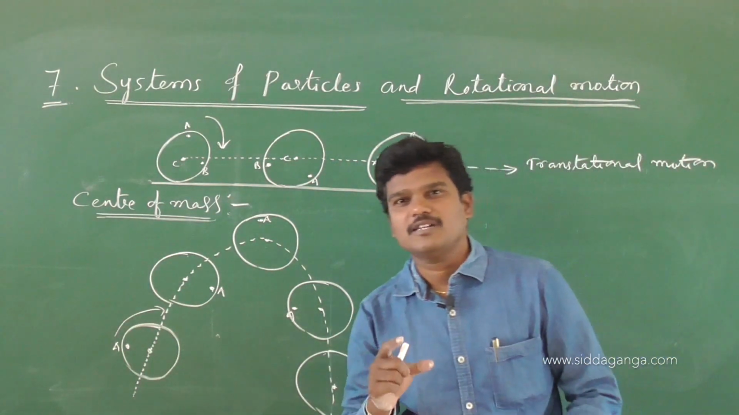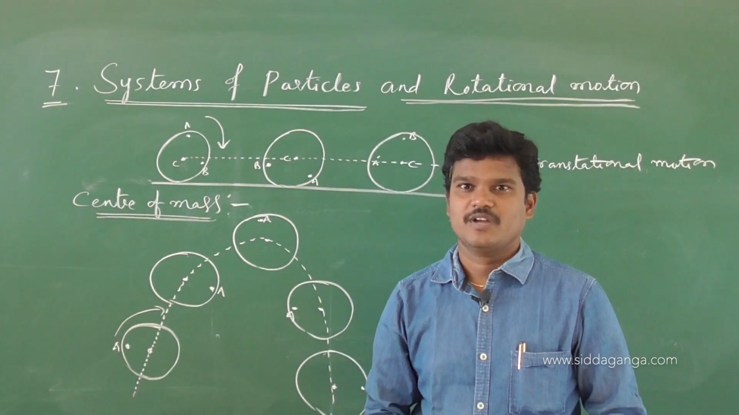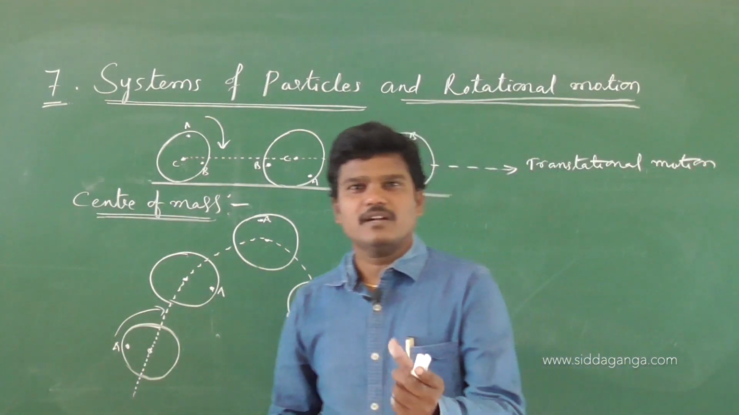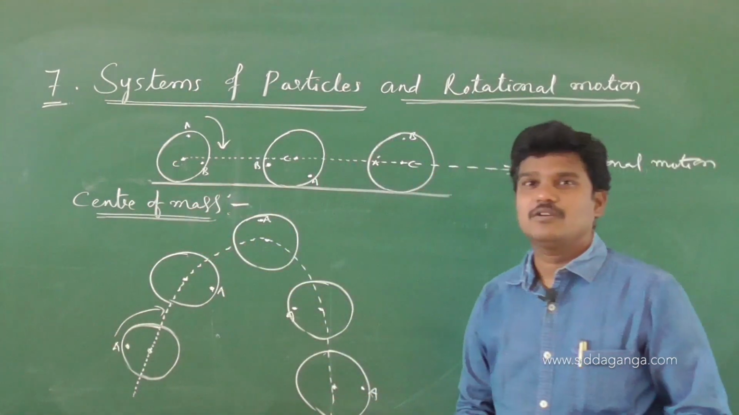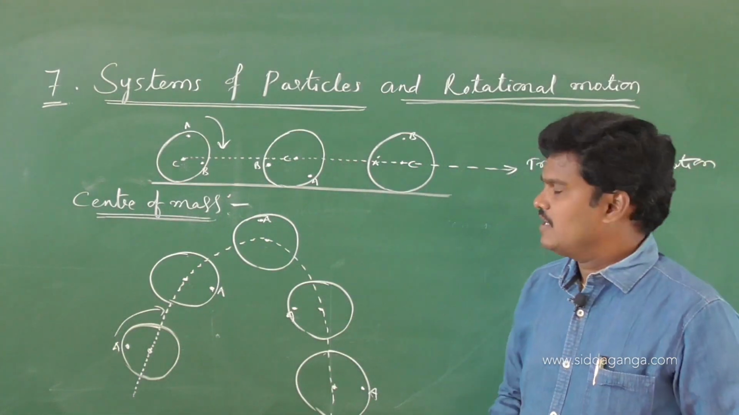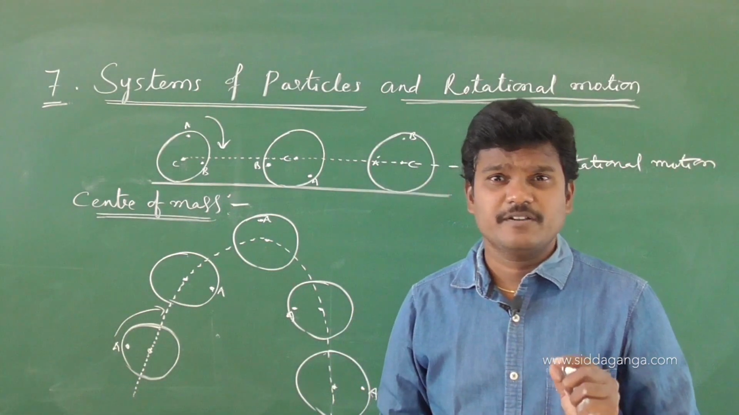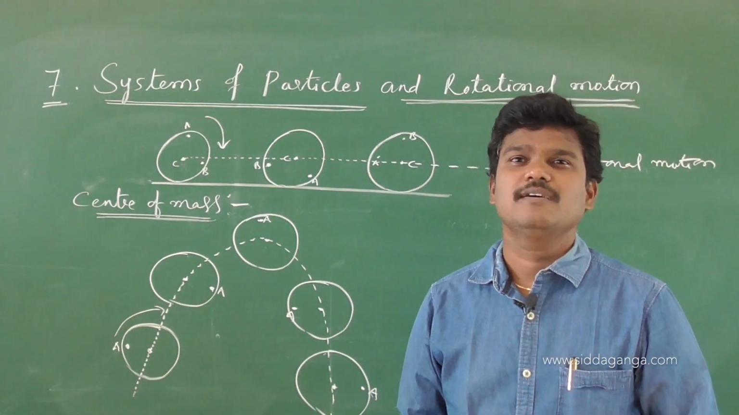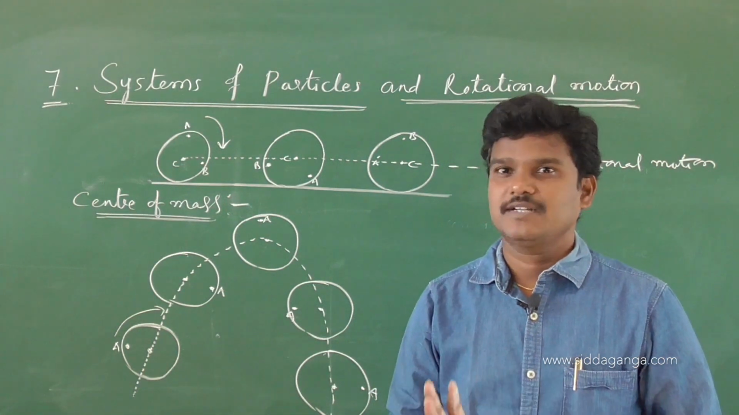So center of mass is one of the special topics from systems of particles. If it is a single particle, it is not possible. So for a group of particles, we can use the concept of center of mass to study the motion. Now, what is center of mass? The point at which the total mass of the body is supposed to be concentrated.